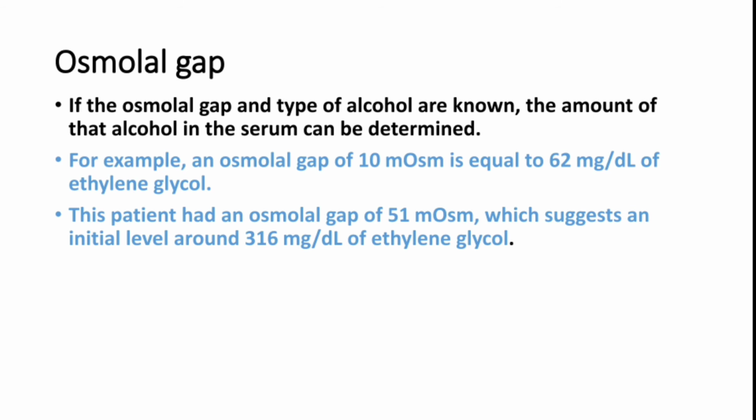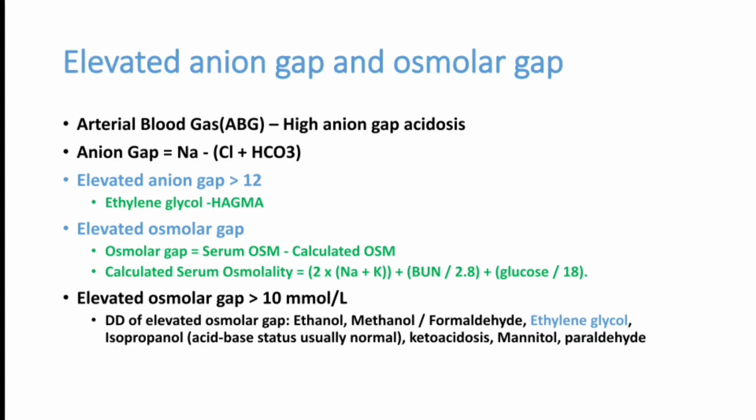ethylene glycol. So it's only a correlation between the osmolar gap and the levels of ethylene glycol. If we know that the patient has already taken ethylene glycol, we can know what may be the level of ethylene glycol in this patient. Now this patient had elevated anion gap and osmolar gap. We can see what the causes for this are, so from there we can find out what possible poisons this patient might have taken.